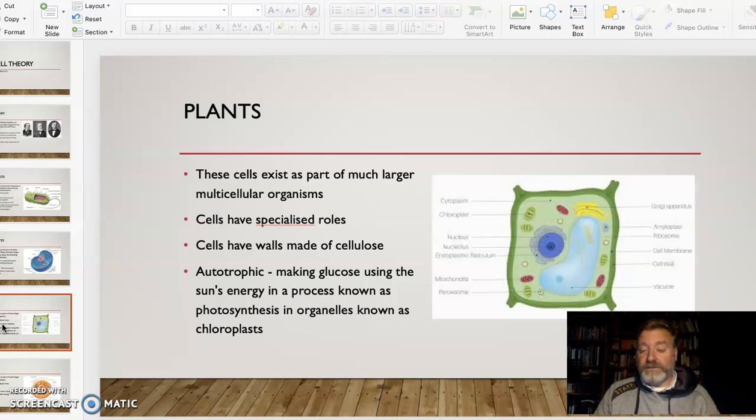They're autotrophic, so they're using the sun's energy to combine carbon dioxide and water in the process we call photosynthesis to create glucose, or actually it's a G3P, where two G3Ps make a glucose, and the glucose is then used to make things like cellulose and starch and all sorts of other mono, di and polysaccharides. And that happens in a chloroplast.